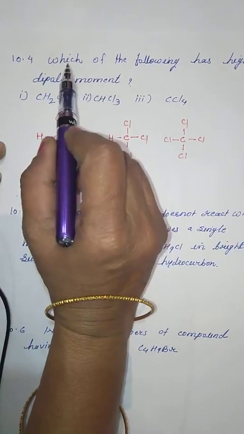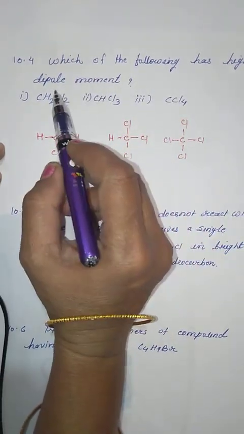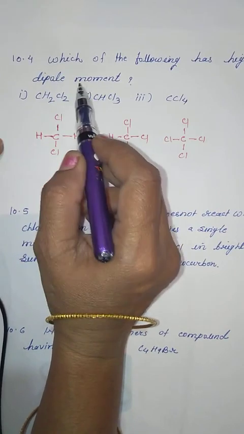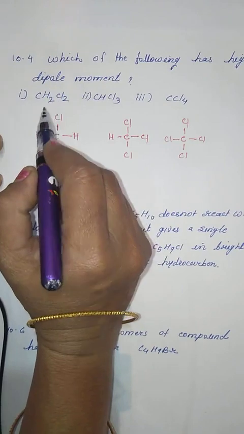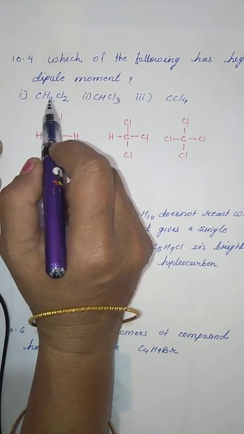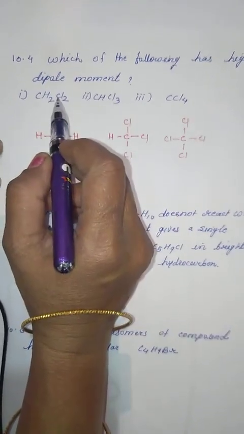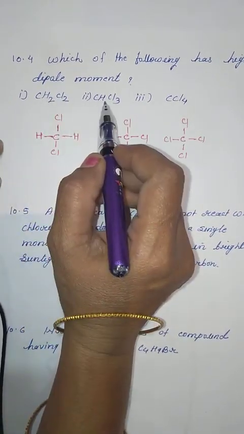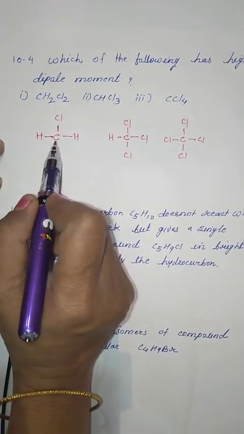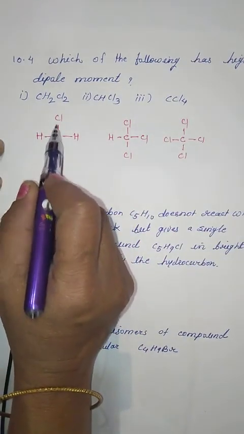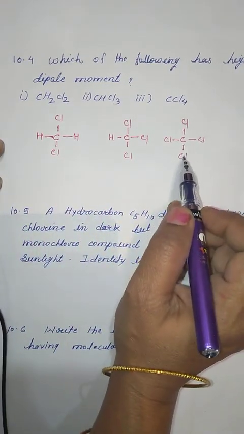What is the question? Which of the following has higher dipole moment? Now we know that dipole moment depends upon the polarization of the bond. Three examples are given: CH2Cl2, CHCl3 and CCl4, that is dichloromethane, chloroform and carbon tetrachloride. See, I have written the structures here. First of all we will talk about carbon tetrachloride.